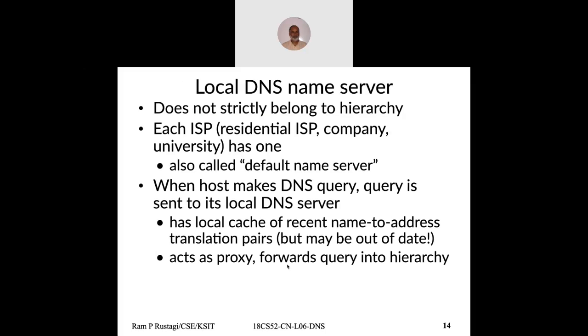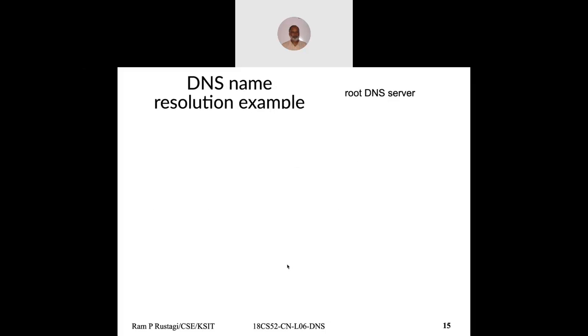So typically, whenever you make a query, it always goes to the local DNS server, and if the local DNS server doesn't have the answer, it will contact the root level servers upstream and then find the answer and give you the answer.